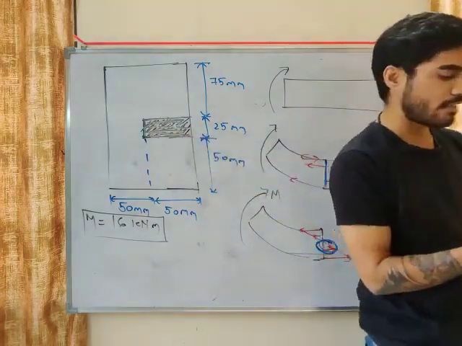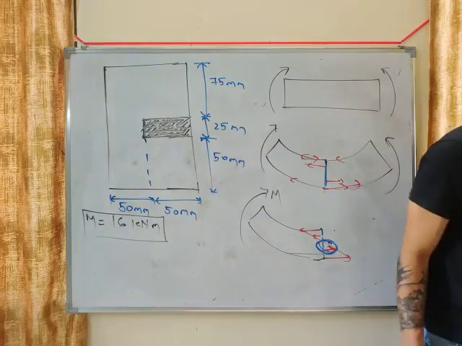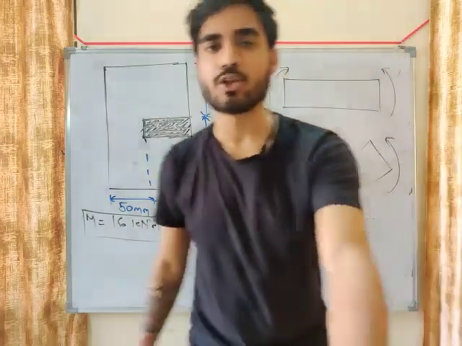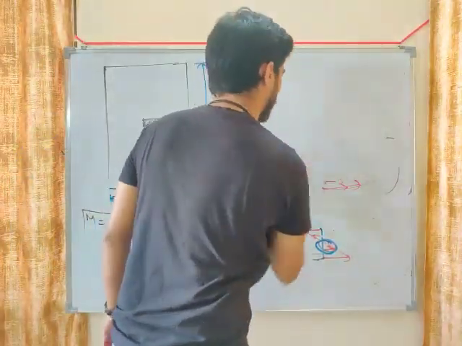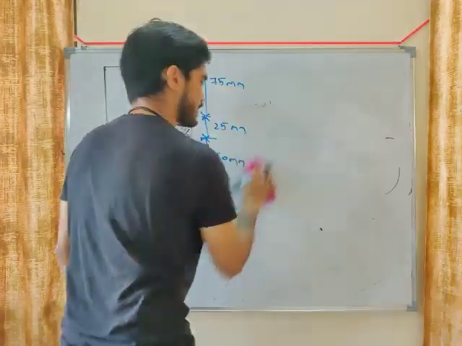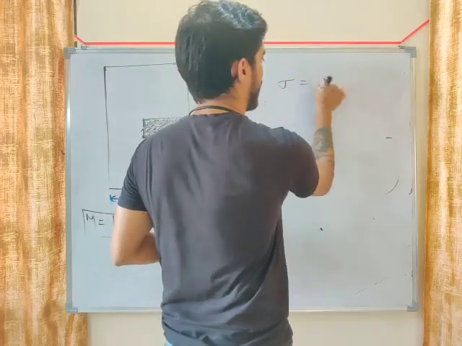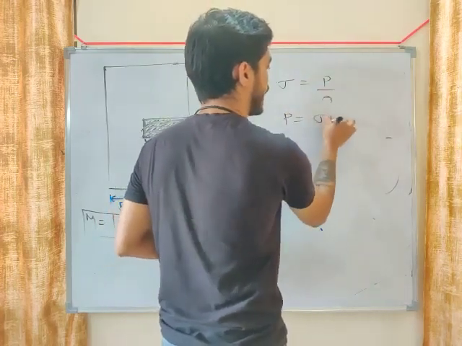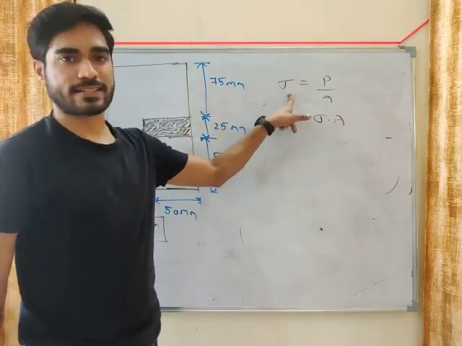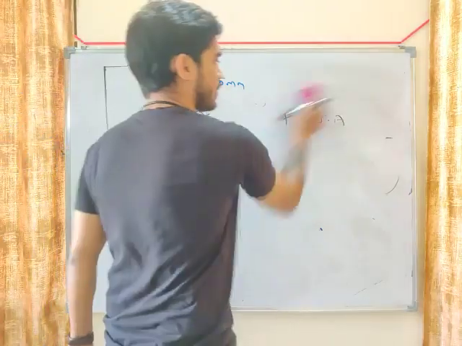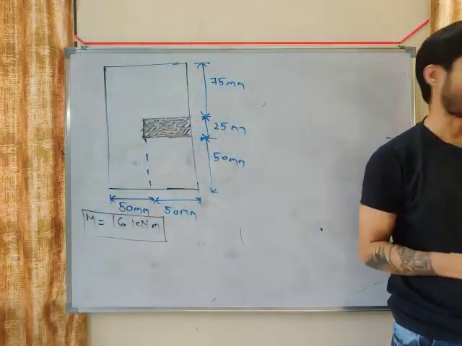So how will we calculate the force? Stress is force upon area. So force will be stress into area, but we can't use that formula. Why? Because that formula will be used if the stress is uniformly distributed. Sigma will be P by A, then P will be sigma into A. But right now the stress is not axial stress. Right now the stress is bending stress. So we can't use this formula. So which formula is used in this type of problem?